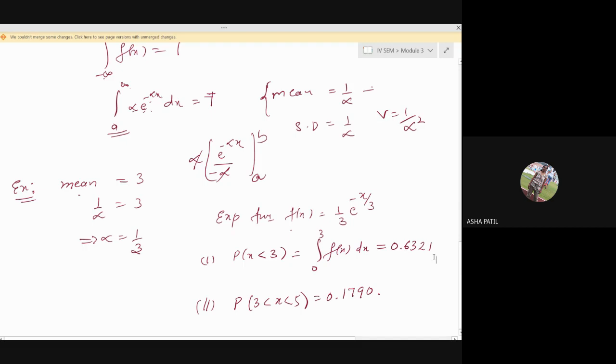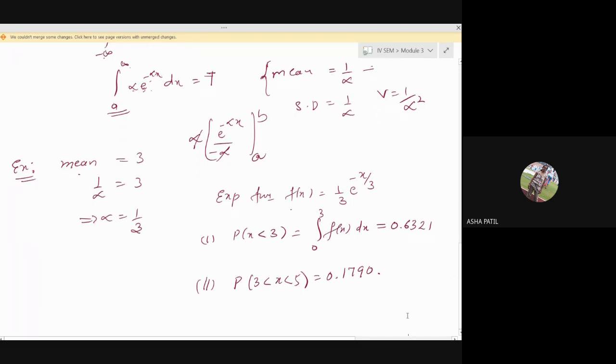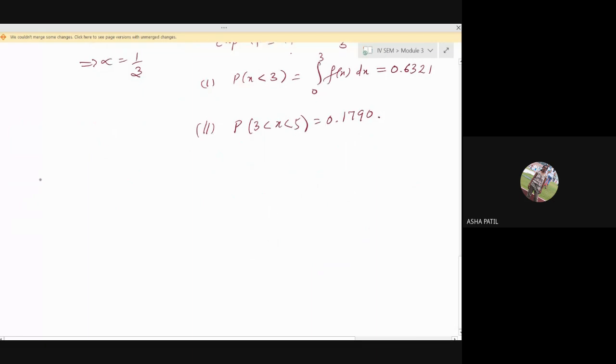These are the answers. The examples are all the same here. With a similar approach, you can solve them easily. I'll take one more example on this.